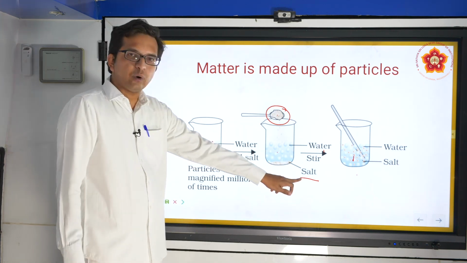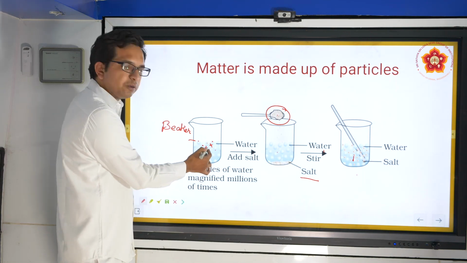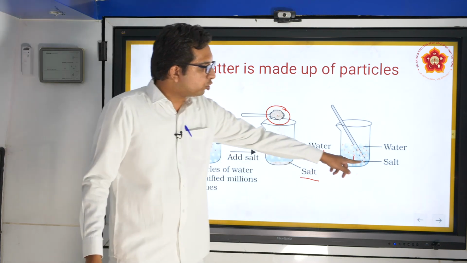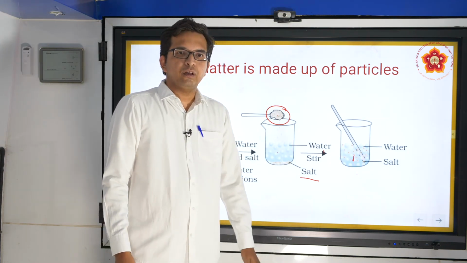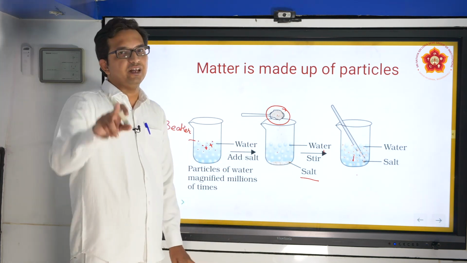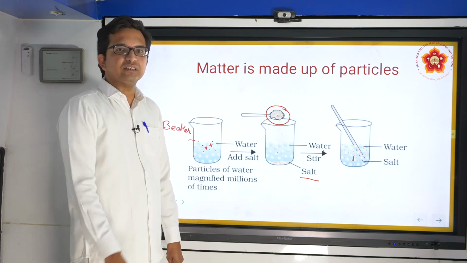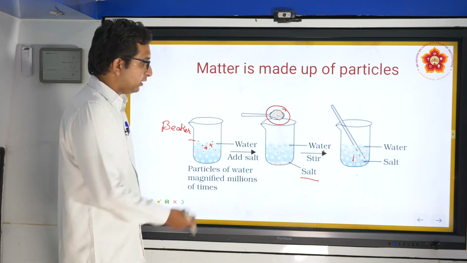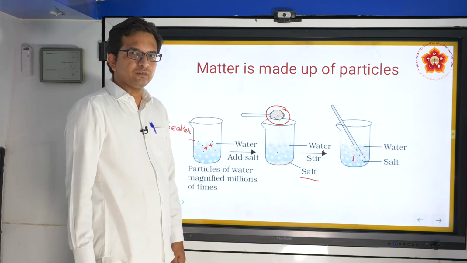The salt which you added actually went in and occupied these available spaces, therefore you could not see the salt in the end, and it was all dissolved in water. Supposing the water didn't have space between the molecules at all, then you would not have been able to mix the salt in water. Why does salt mix in water? Because water has space between the molecules and the salt molecules occupy those spaces.